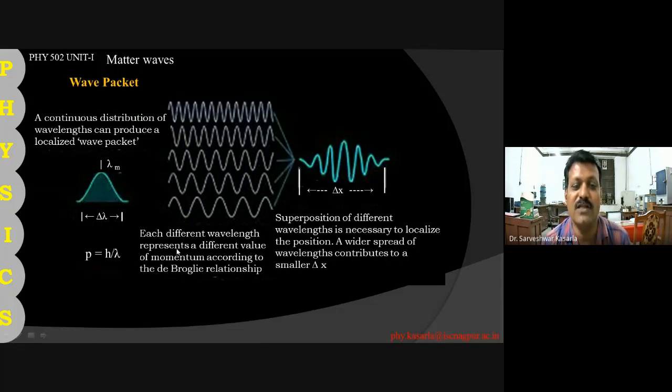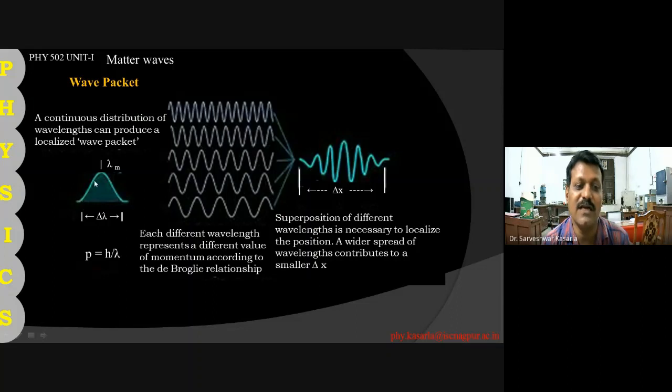Each different wavelength represents a different value of momentum according to the de Broglie relation. So each wave here has a different wavelength and therefore a different momentum. Superposition of different wavelengths is necessary to localize the position. A wider spread of wavelength contributes to a smaller delta x. So if this is wider, then this will be small. Delta x is the length of this wave packet, the small change in displacement.